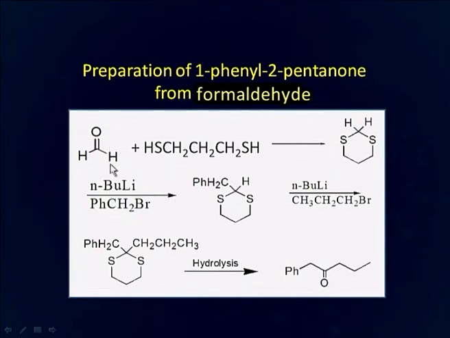Here formaldehyde is converted into dithiane, reacting with normal butyl lithium followed by reaction with benzyl bromide. So, one of the acidic hydrogens is replaced by the benzyl group. Now, the reaction is repeated again with normal butyl lithium and normal propyl bromide, and a propyl group is substituted at the other hydrogen. Now, this molecule upon hydrolysis forms a ketone which has on one side a benzyl group and on the other side a propyl group.